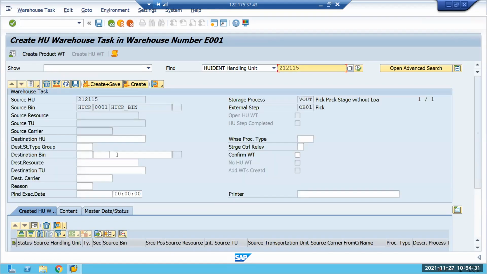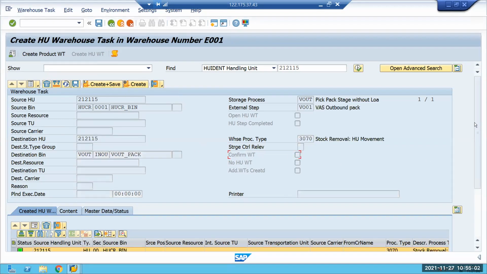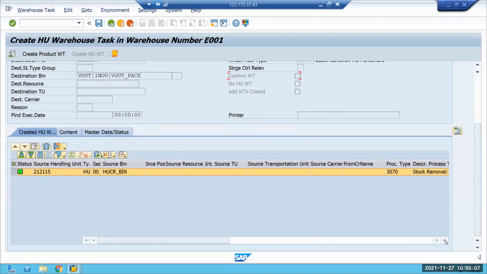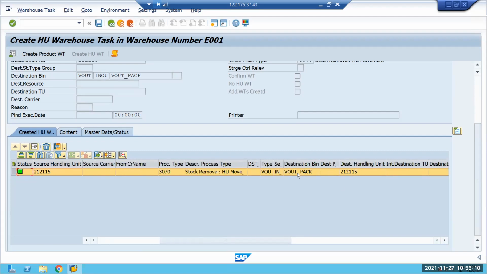So shall I move directly to VOUT underscore that bin? Yeah, give that. No issues. 999, right? Correct. Sorry, 3. Not relevant, I'm giving. Storage control. No, don't give anything. Don't confirm. Don't confirm automatically. Yeah, just create. Okay. Go down where it is going. So just take that. Source bin is this. Let me see the destination. Destination, whatever we have given, it is going now.